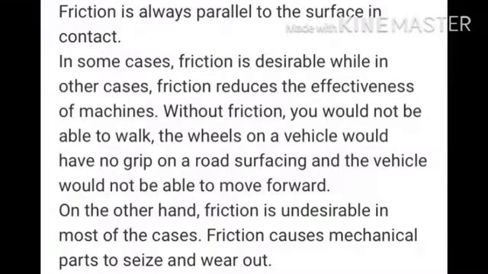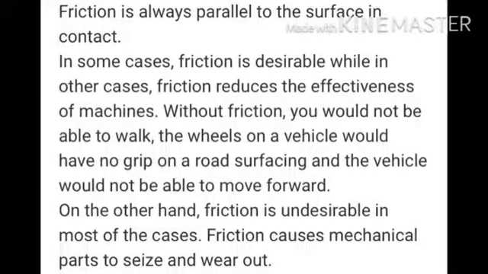Friction is always parallel to the surfaces in contact. In some cases, friction is desirable, while in other cases, friction reduces the effectiveness of machines. Without friction, you would not be able to walk.